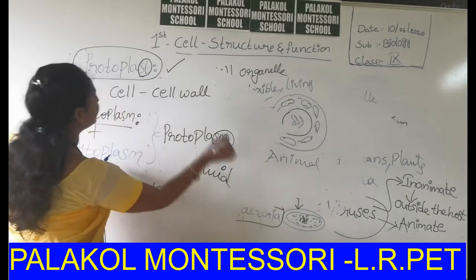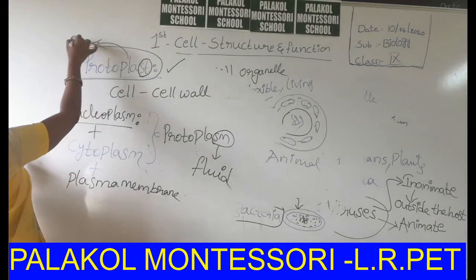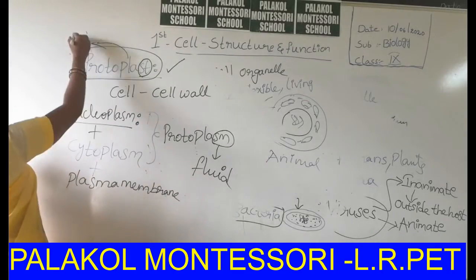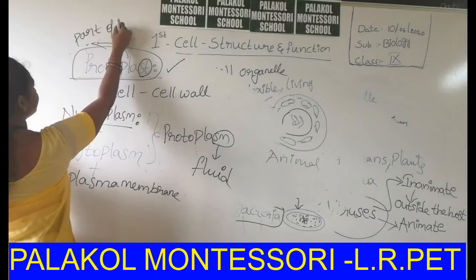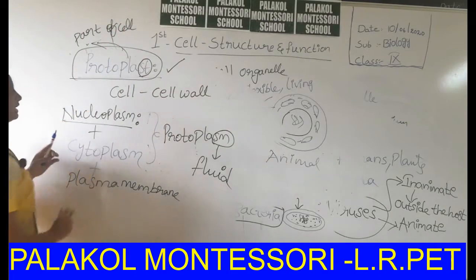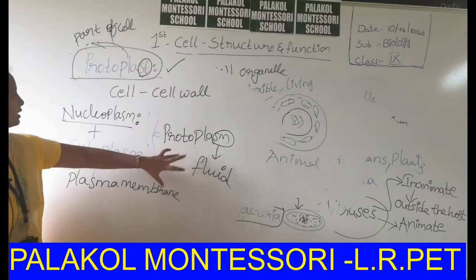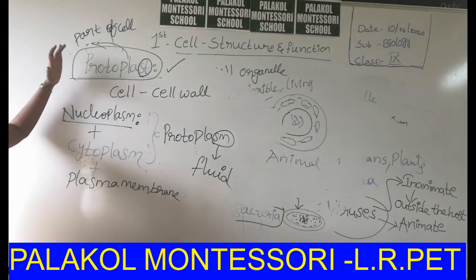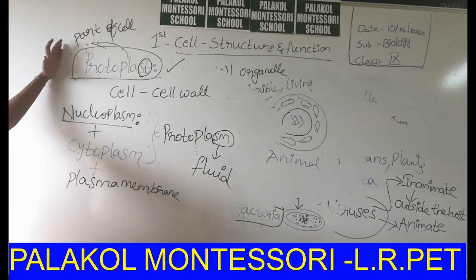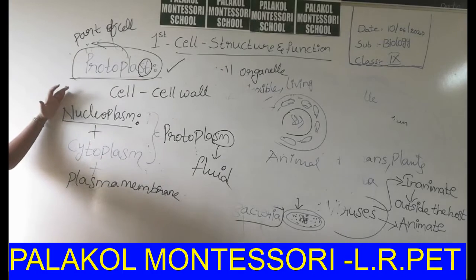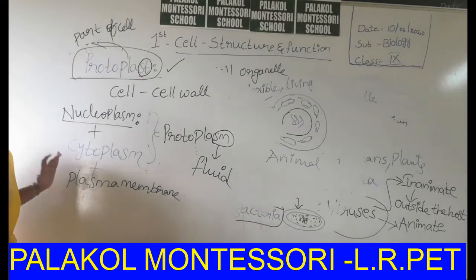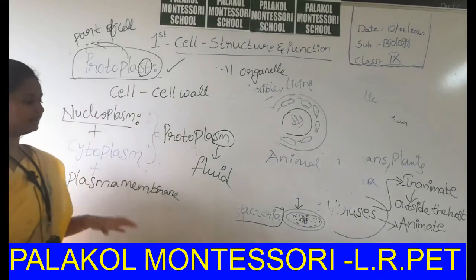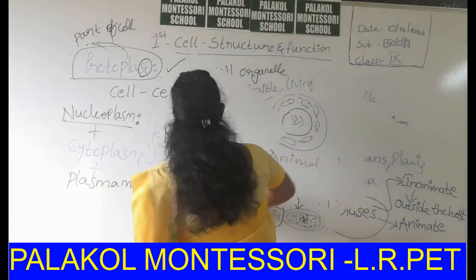Plast is nothing but an organelle or part of the cell. So protoplasm is a fluid, a combination of nucleoplasm and cytoplasm, but protoplast is a structure having nucleoplasm and cytoplasm along with the plasma membrane. Okay?